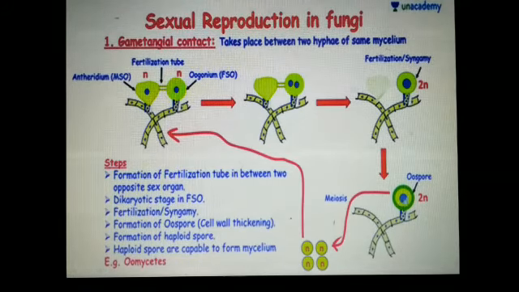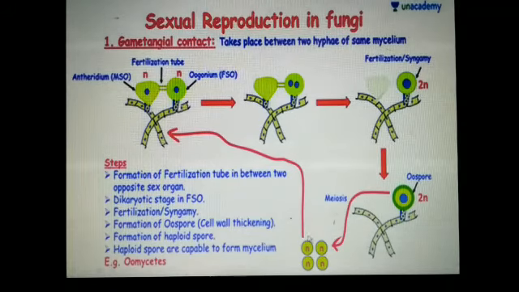Now the next one is the zygote or oospore. Meiosis in the oospore results in haploid spores, because meiosis is a reductional division. That means the number of chromosomes is reduced to half. Here the oospore has 2N chromosomes, the diploid condition.